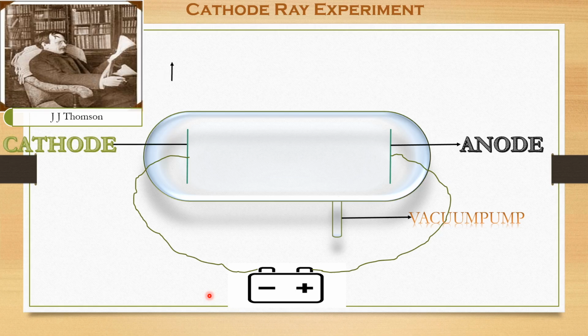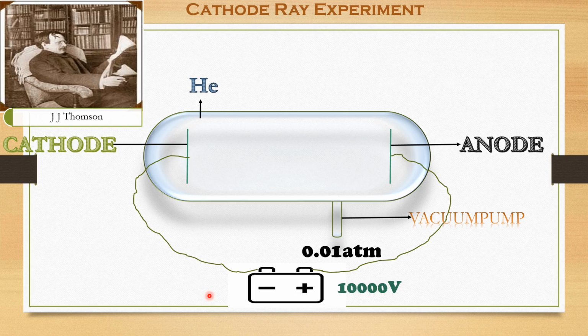Now he also filled the glass tube with helium gas, increased the voltage up to 10,000 volts, and reduced the pressure to around 0.01 atmospheric pressure.